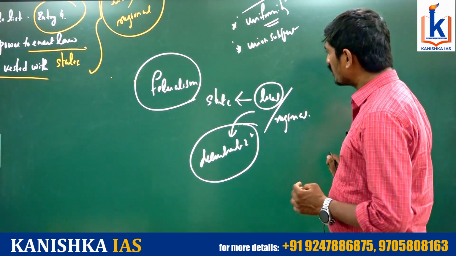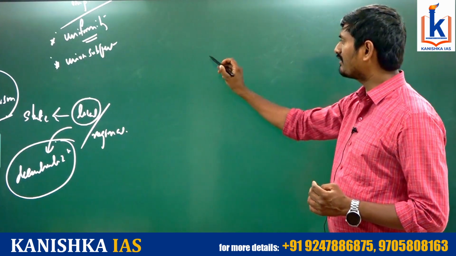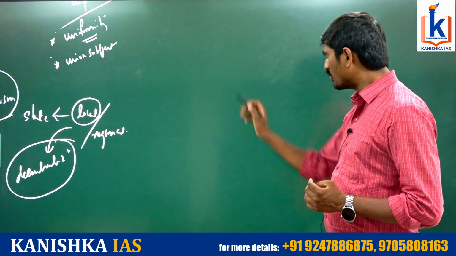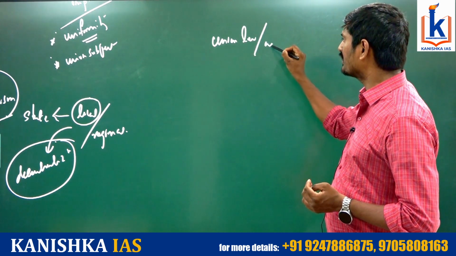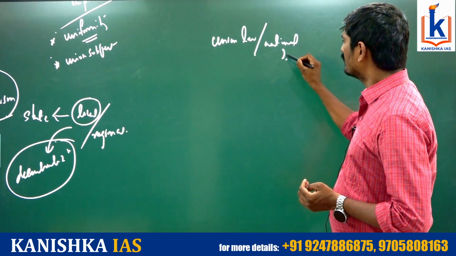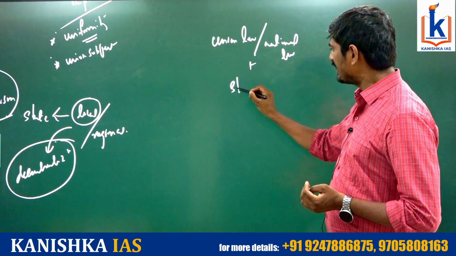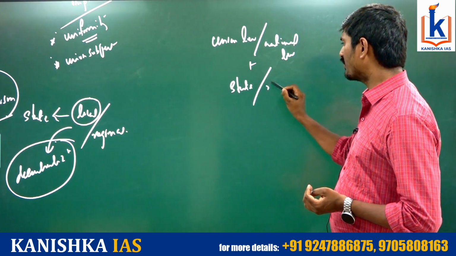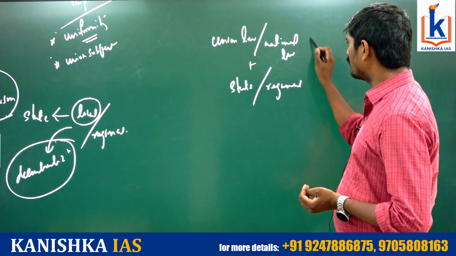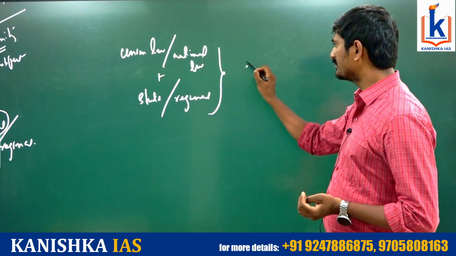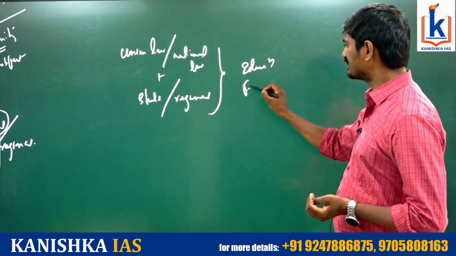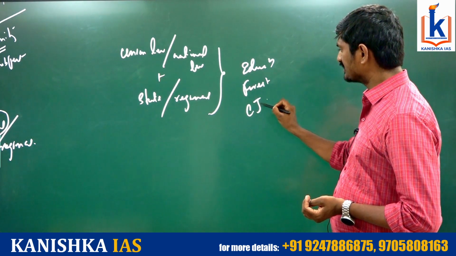And moreover, there are matters related to both union level, that is national level importance, as well as state, that is regional importance. For example, take subject matters like education, forest, criminal justice system.